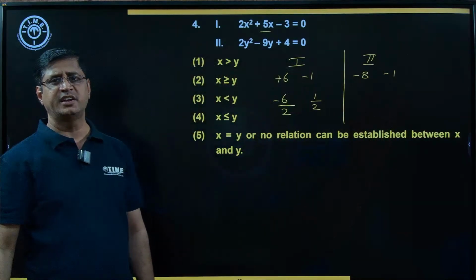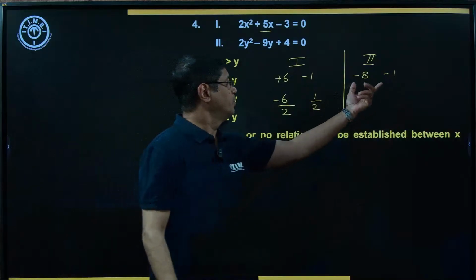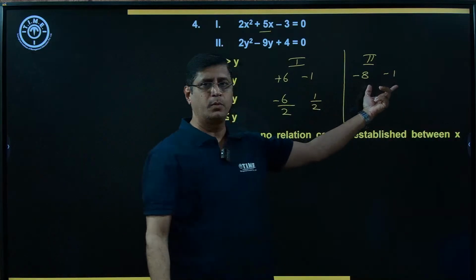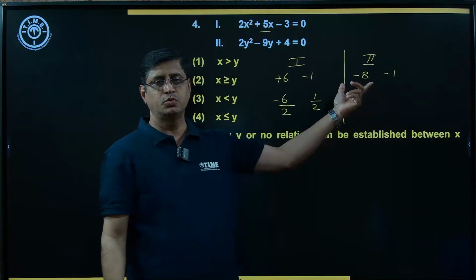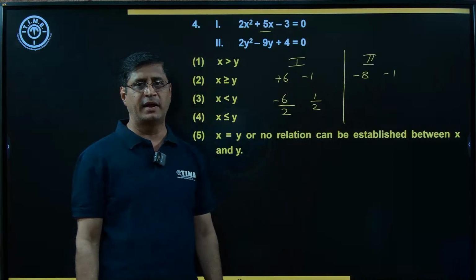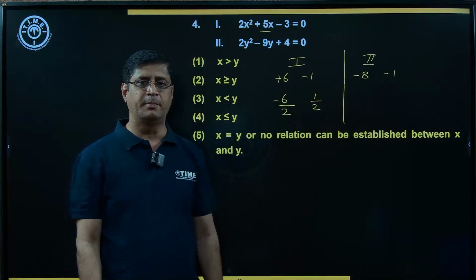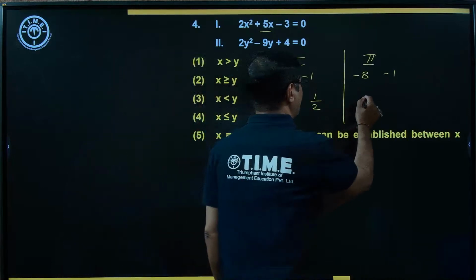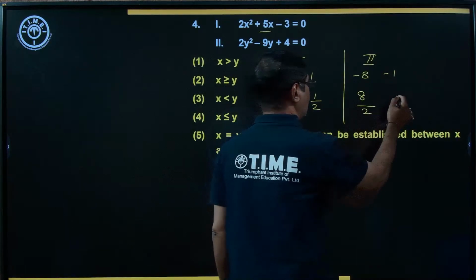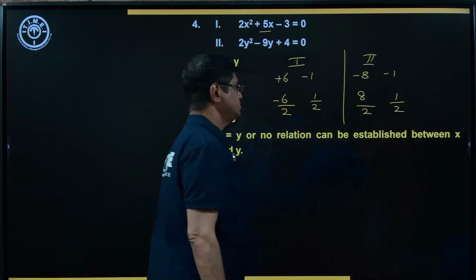Minus 1 and minus 8, the product of these two factors is equal to 8, that is positive. By adding these two, we get minus 9, which is equal to the middle term. Now the roots are 8 by 2 and 1 by 2.